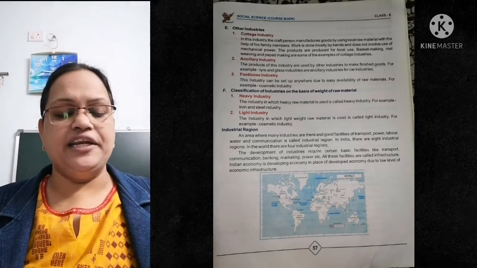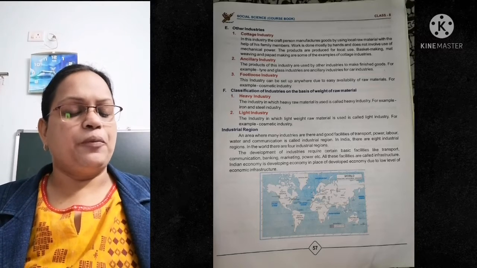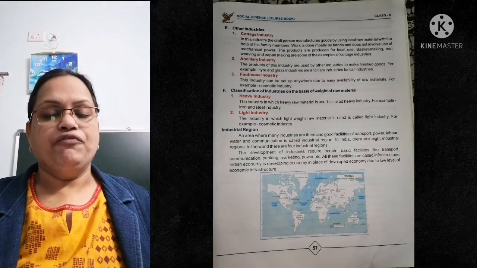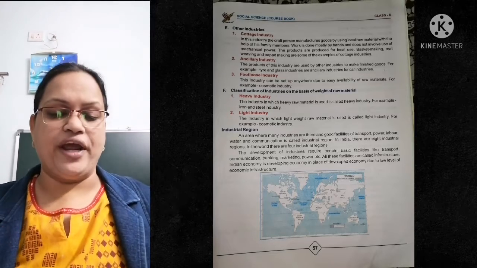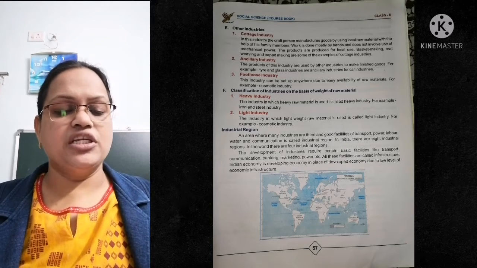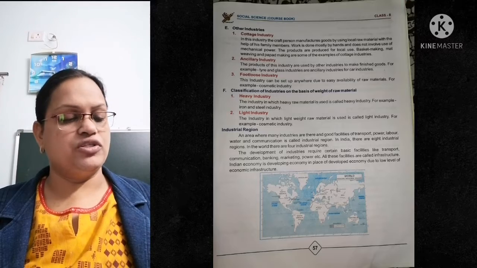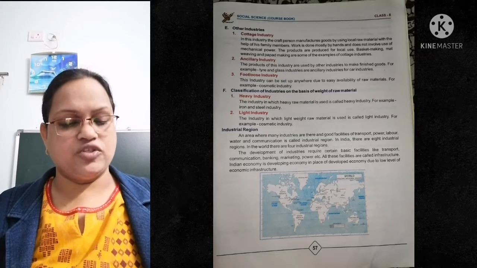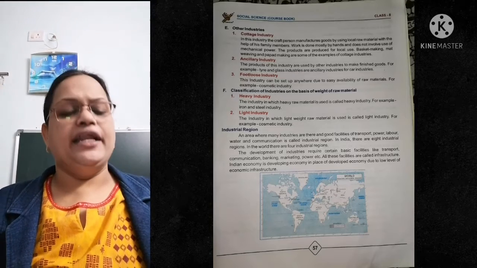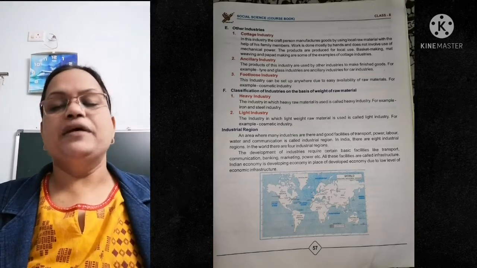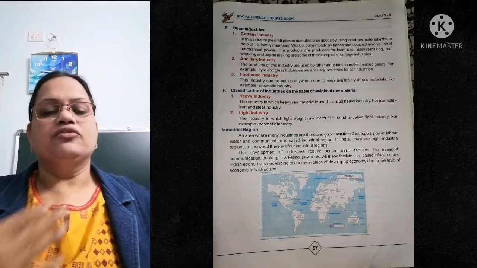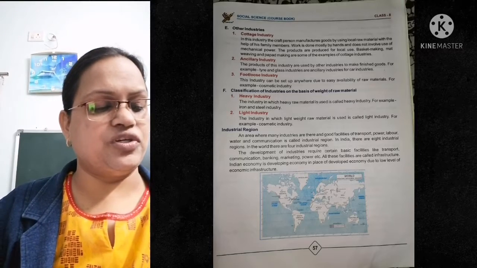For example, basket making, mat weaving, then papad making are some of the examples of cottage industries. Second is ancillary industries. The products of these industries are used by other industries to make finished goods. Finished means fully made product. For example, tire and glass industries are ancillary industries for the car industry. Next is footloose industry. Now, what is happening in footloose? Industries can be set up anywhere due to heavy availability, means we get raw material. For example, cosmetic industries, which the ladies use.